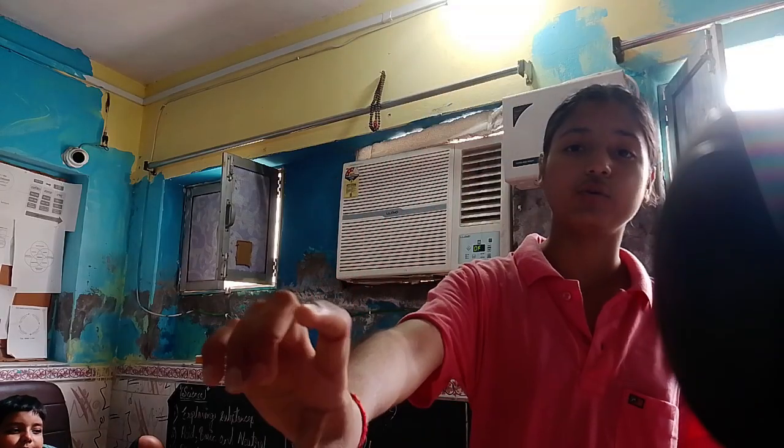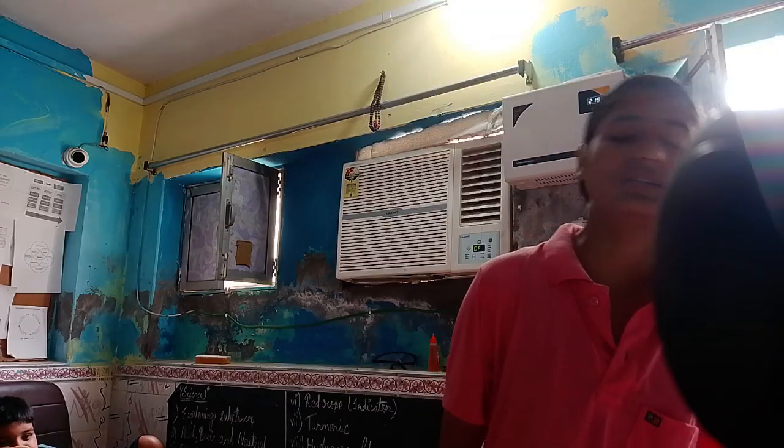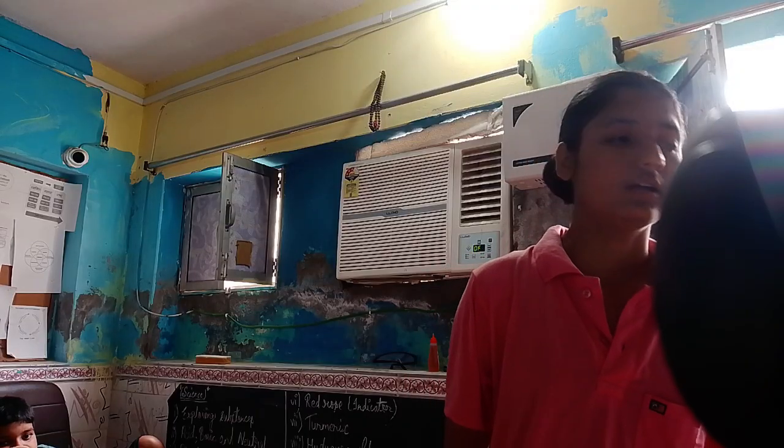These are the other indicators which I read about in the morning: beetroot, purple cabbage, hibiscus, and jamun. But what are these? Purple cabbage. Where can I find it? Cabbage is not here. Okay, okay. It is today in the morning.